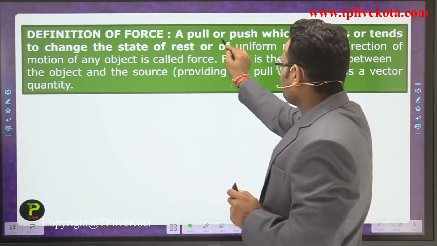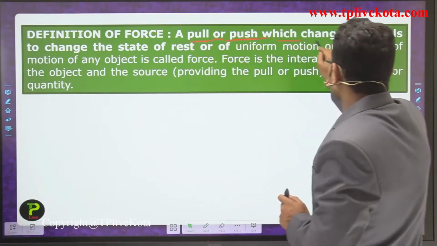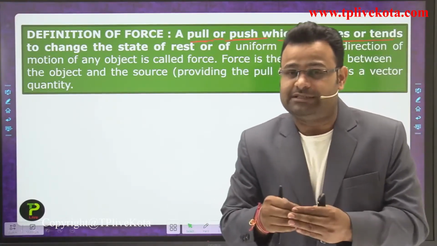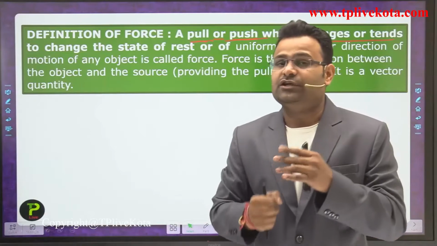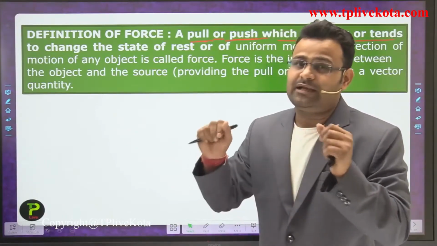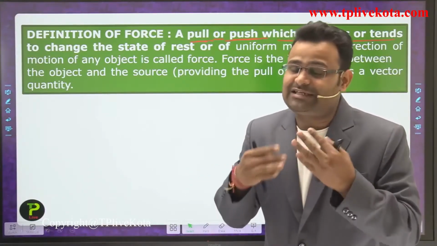A force is a pull or push which changes or tends to change, meaning tries to change. If the amount of force is not sufficient, the force wants to change it, but it is not sufficient, so it just tries to change.